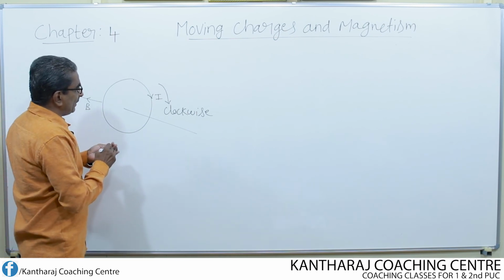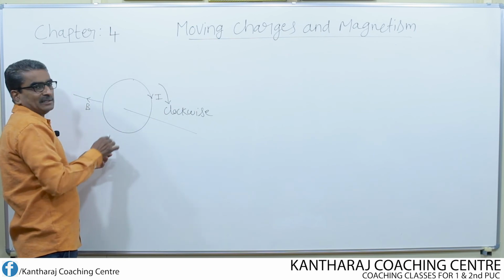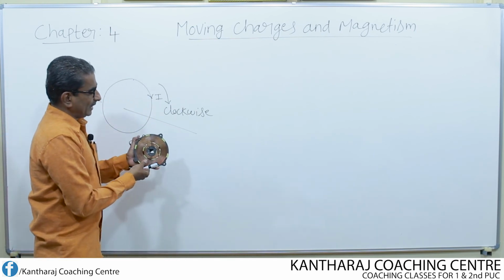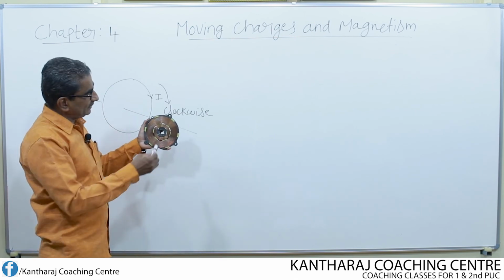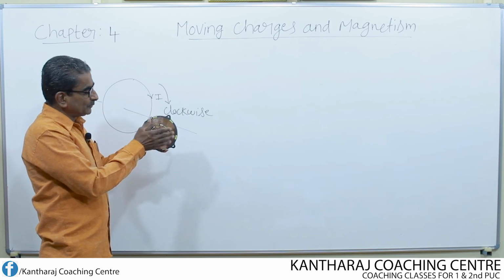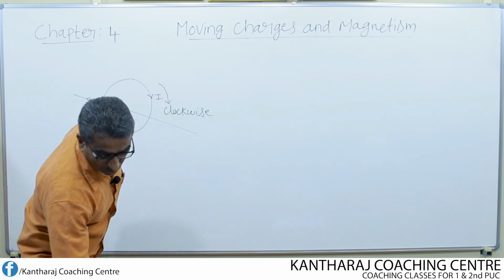Now the direction of magnetic field will be from front to back of this coil. So if this is the coil and if this is the direction of current, then the magnetic field will be like this. It moves from front side to back side of the coil. So this is how we can apply the rule.